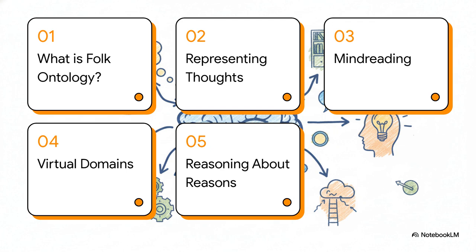We'll start at the ground floor with our basic, intuitive way of understanding the world, something called folk ontology. Then we're going to climb up a level to see how we represent not just things, but our ideas of things. From there, we'll dive into the almost psychic ability of mind reading. Then we'll look beyond that to other virtual worlds our minds cook up. And finally, we'll get to the very top, how this all leads to our ability to reason about reasons.